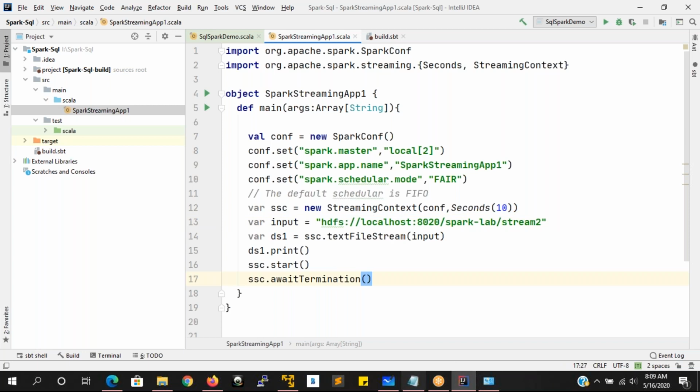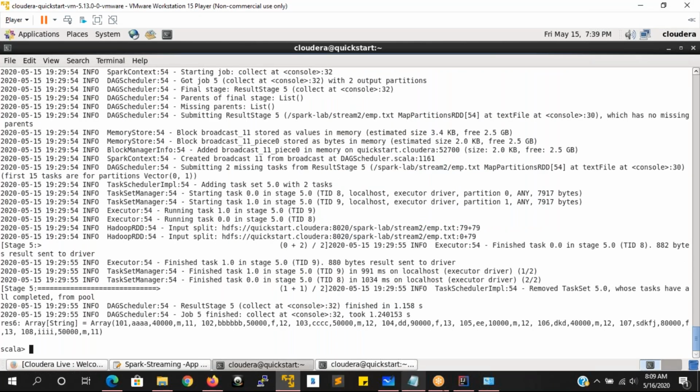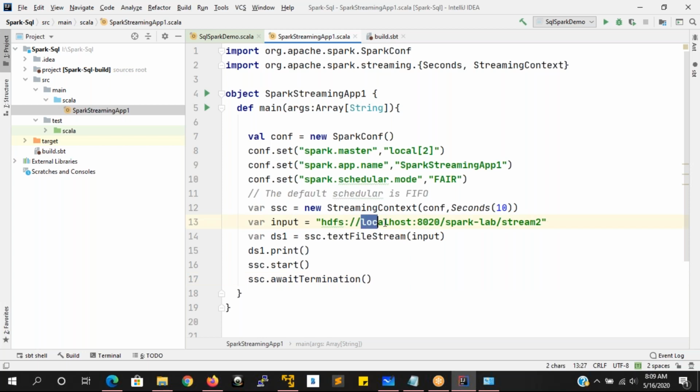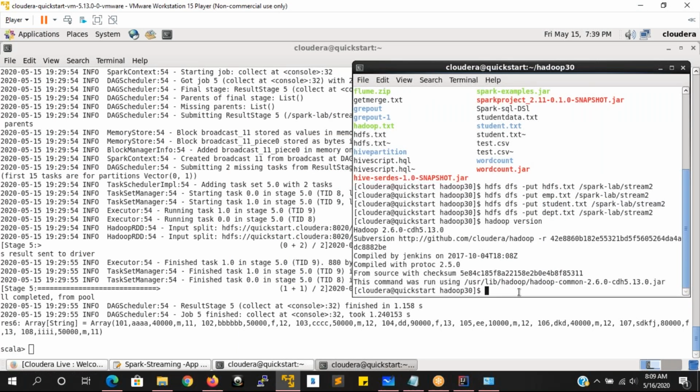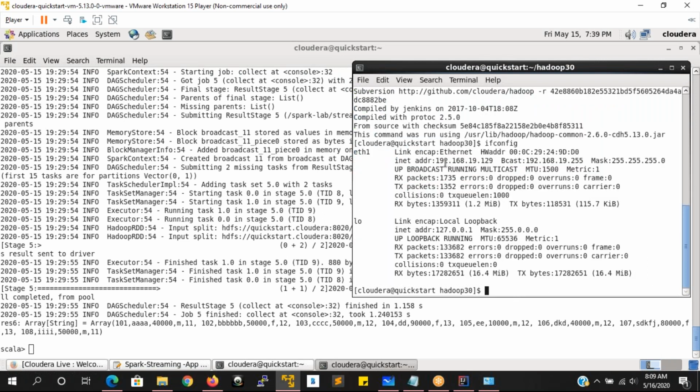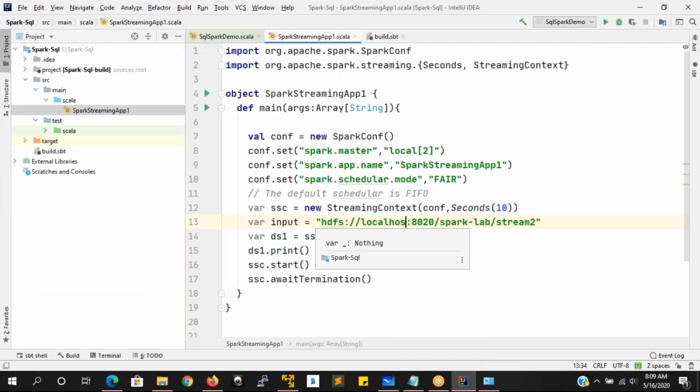But here, the Windows machine is different. This machine is different now, so we are going to read the data from some other location. If you want to know this location, you have to provide ifconfig. It will return the IP address of this machine. You have to copy this IP address and, in the place of localhost, provide that IP address.